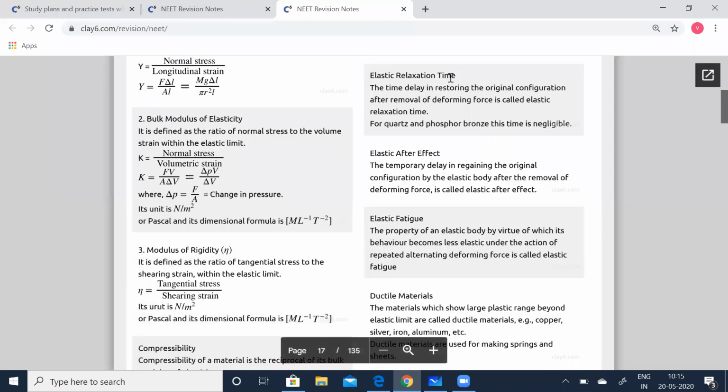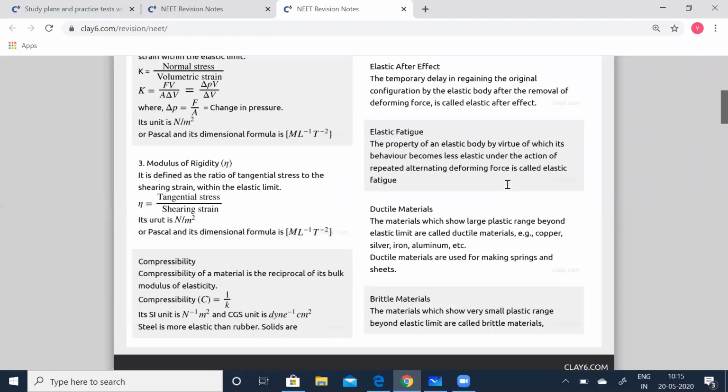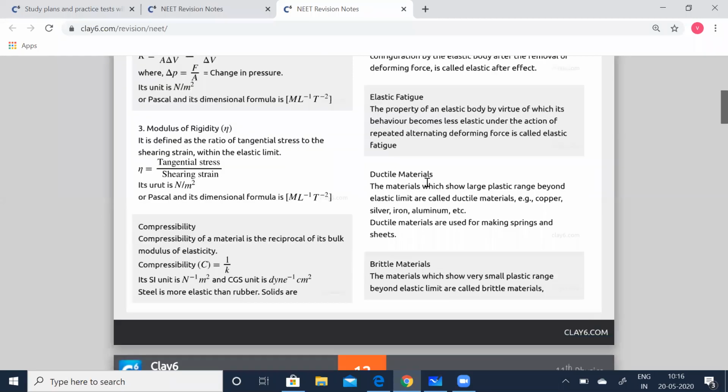Elastic relaxation time: the time delay in restoring the original configuration after removal of deforming force is called elastic relaxation time. For quartz and phosphor bronze, this time is negligible. Elastic after effect: the temporary delay in regaining the original configuration of the elastic body after the removal of the deforming force. Elastic fatigue: the property of an elastic body by virtue of which it becomes less elastic under the action of repeated alternating deforming force.